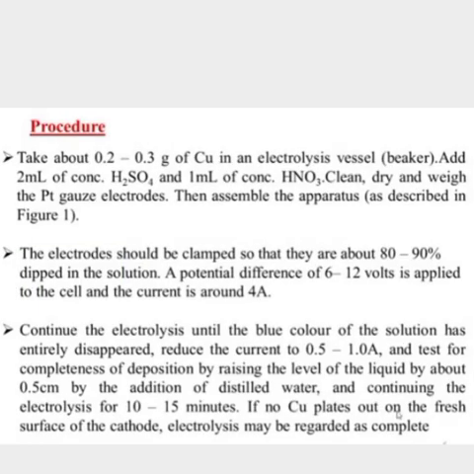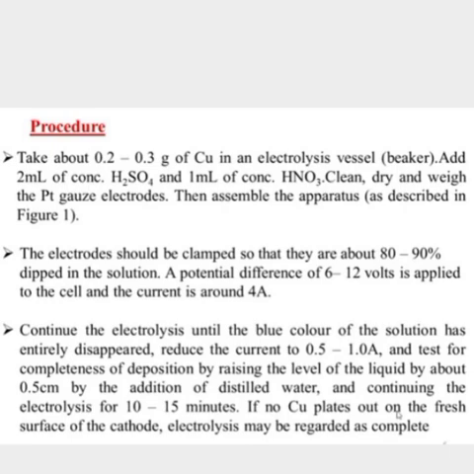The procedure of the experiment: take about 0.2 to 0.3 gram of copper in an electrolysis vessel beaker. Add 2 ml of concentrated H2SO4 and 1 ml of concentrated HNO3. Clean, dry and weigh the platinum gauze electrodes. Then assemble the apparatus as described in the figure.